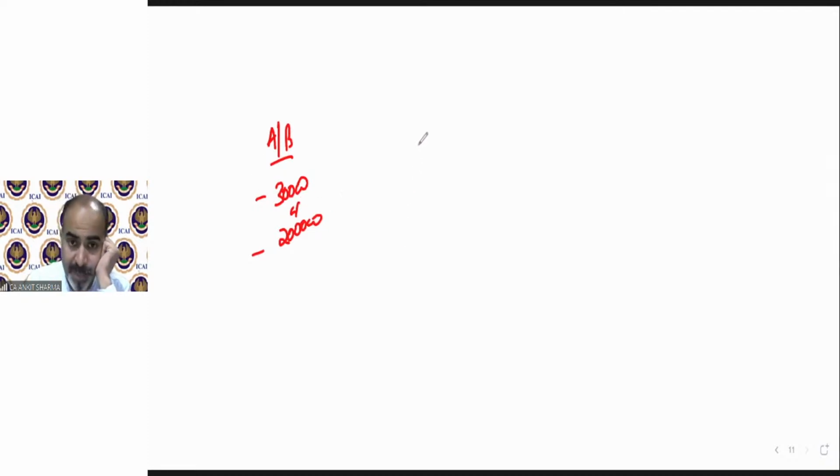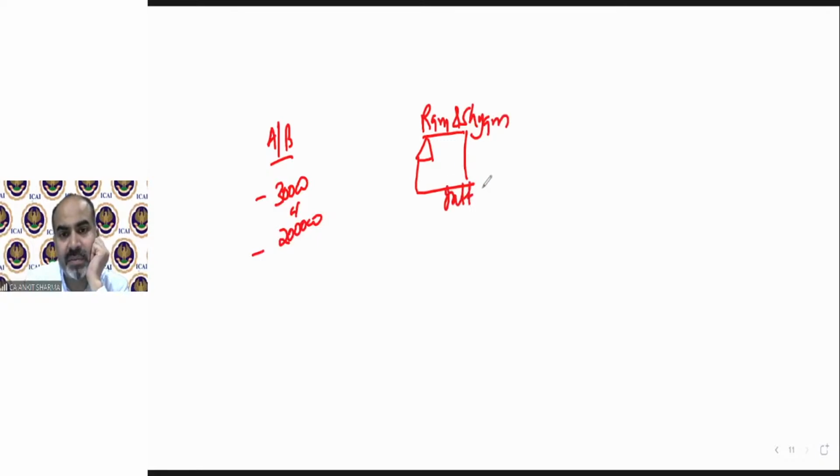Clear? But suppose there is a house and there are joint holders, Mr. Ram and Shyam. And if interest is 5 lakh rupees, current year and pre-construction both, and they self-occupy the property, 50% occupied by Shyam for his residence and 50% by Ram.